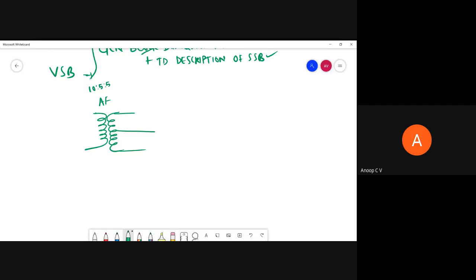Sherwin, if I may ask, is your doubt how the carrier is getting suppressed and only the message is getting passed? It's like the working of the diode. When we give the input m(t), what will be the potential at the secondary of the transformer?